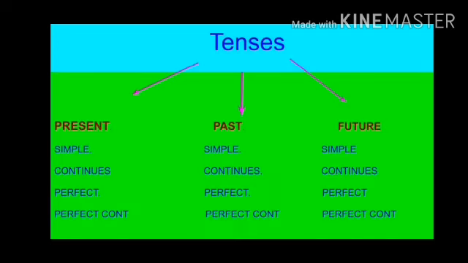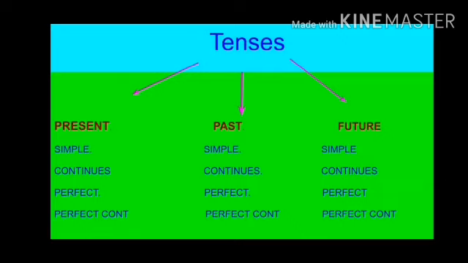Now let's see the other types of tenses. As I said, the tenses are divided into three parts: present, past and future. This present, past and future are further divided into four parts. They are simple, continuous, perfect and perfect continuous. You can understand it like this. This is the family tree of the tenses.